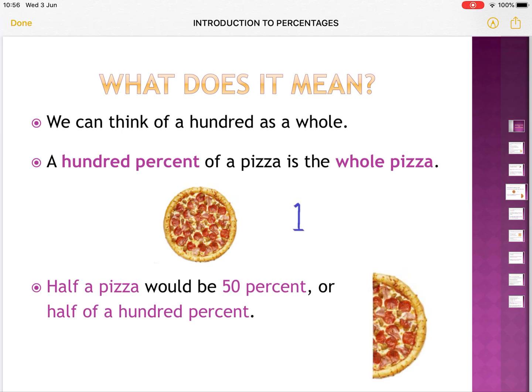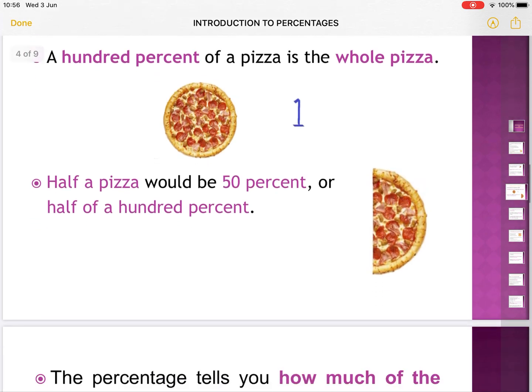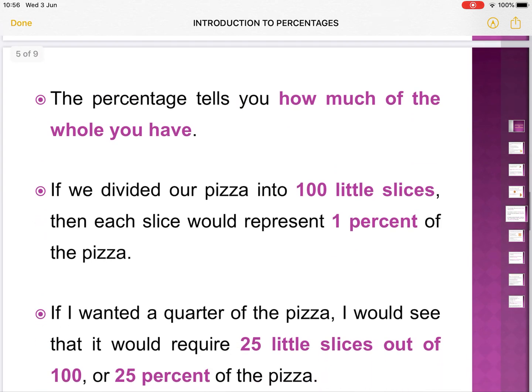Half of the 100 is 50, so it would be 50%. So the percentage tells you how much of the whole you have. If I have 50% of a pizza, then I have half of the pizza, right?